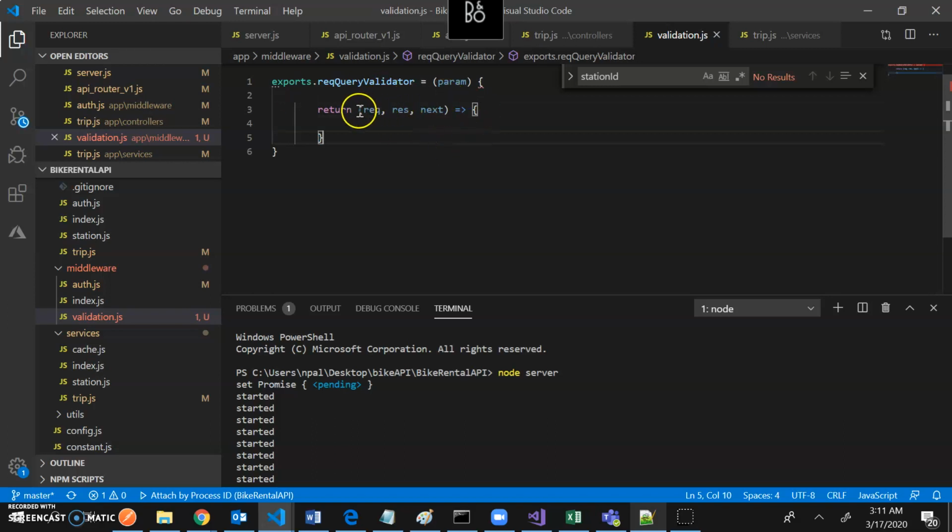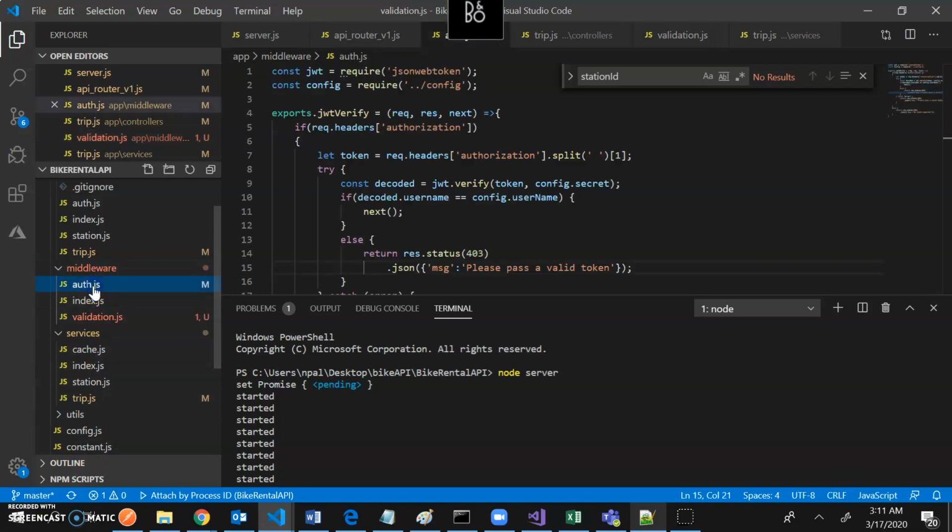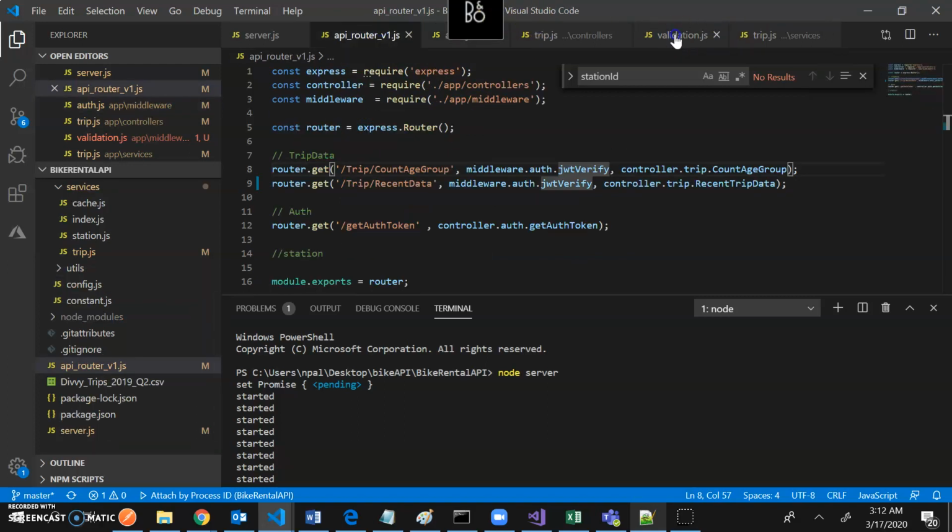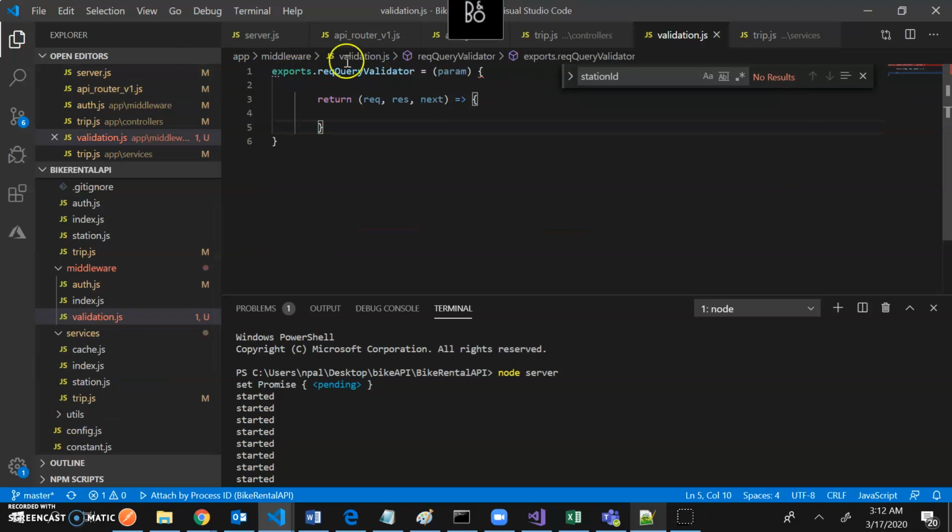So what was happening in normal middleware, if we see the auth, I was just having this function, right? Instead of that, I want to return this from a function which is a top level function. I want to return this thing from a function. So what is the benefit of that?